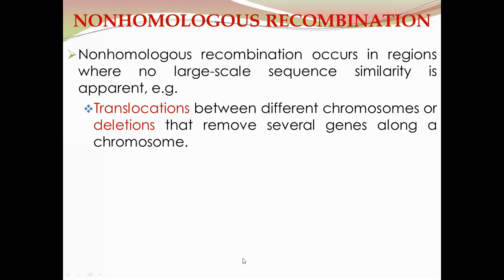So during translocations, a segment of chromosome is translocated to a different chromosome or to the same chromosome at a different place. So translocation is one form of non-homologous recombination. Similarly, deletions, in which a segment of DNA is removed, are also non-homologous recombination. So deletions remove several genes along a chromosome.